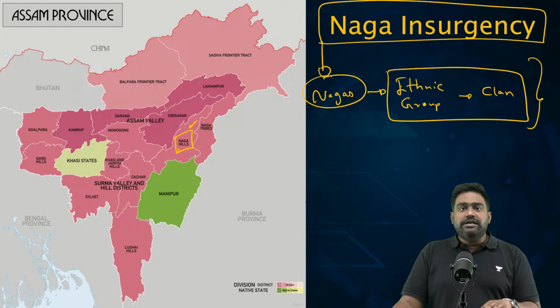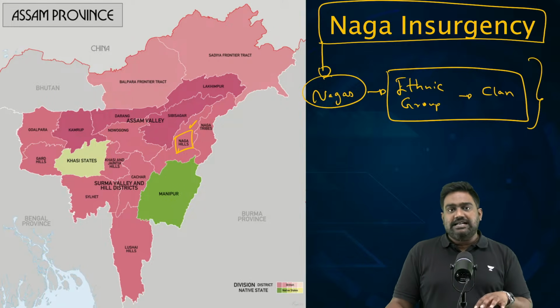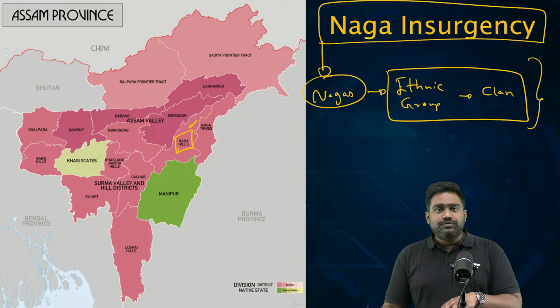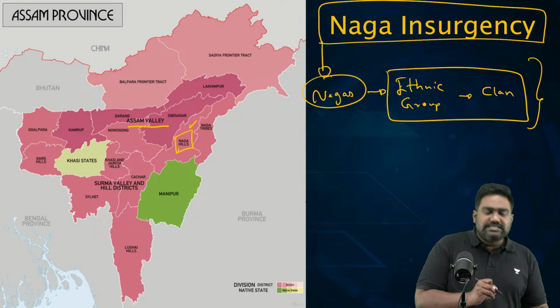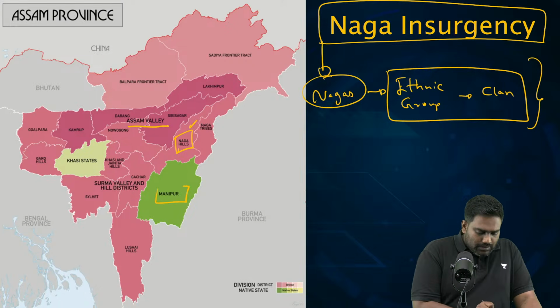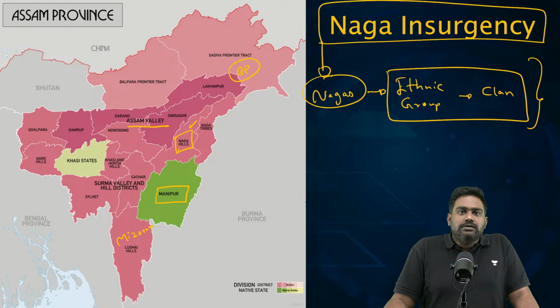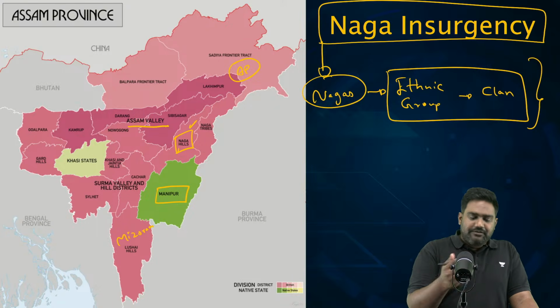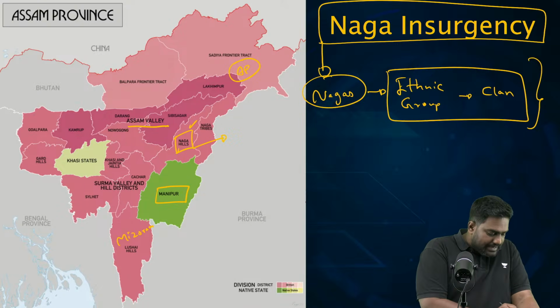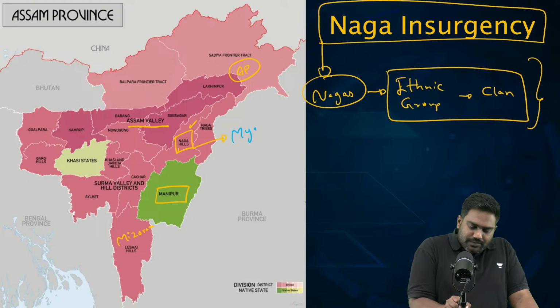But they're not only found here, they're found in other states as well. The Naga groups can be found in Assam, in Manipur, in Mizoram, in parts of Arunachal Pradesh, which previously was the Northeast Frontier Administrative Territory, the NEFA. And there are Naga subgroups found in the neighboring country as well, here in Myanmar, which was previously Burma.